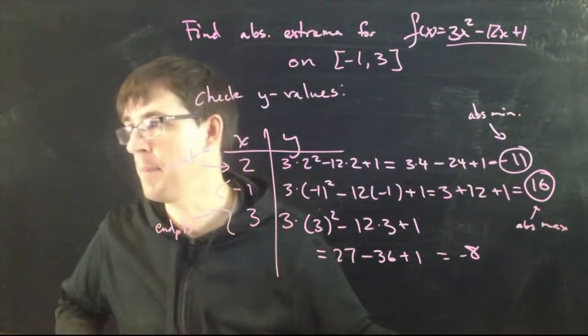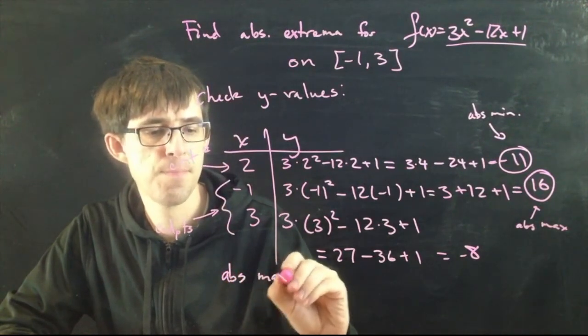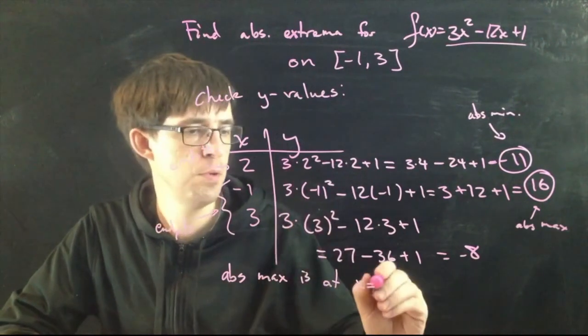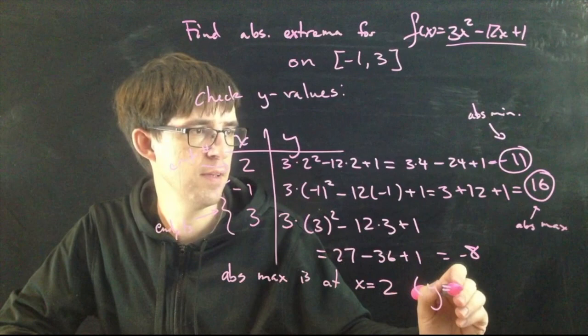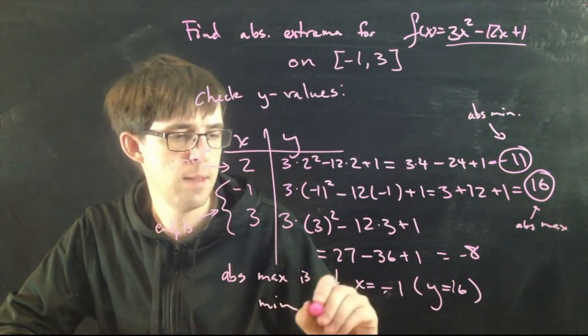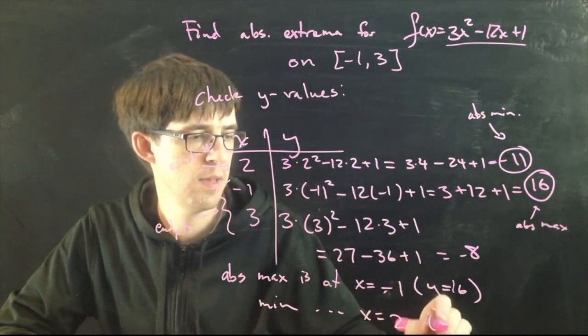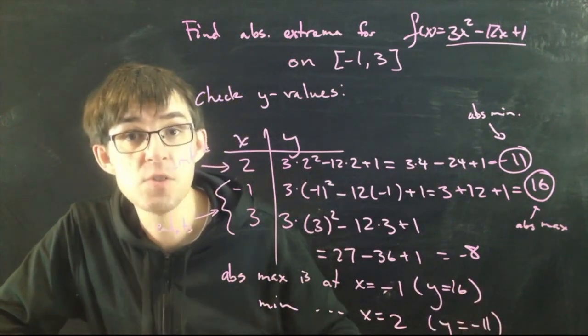That's all there is to it. Let me just write my answer. I think I can squeeze it in down here. The absolute maximum is at x equal minus 1. In that case, the y value is 16. And the absolute minimum is at x equals 2, and the y value is minus 11. That's that. Let's try one more.